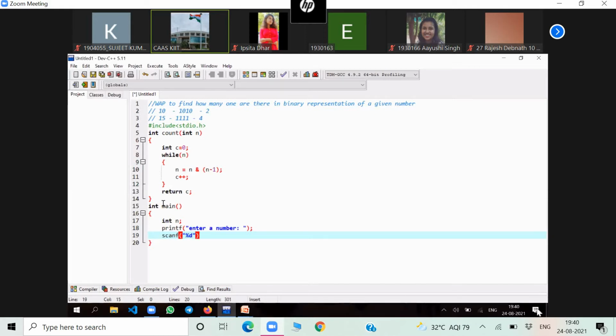%d ampersand n. Okay, then printf. In C++ you have to write cout. In Python you have to write print. In Java you have to write system.out.println or print or printf. Okay.